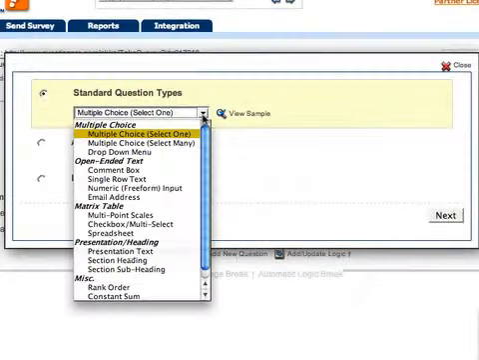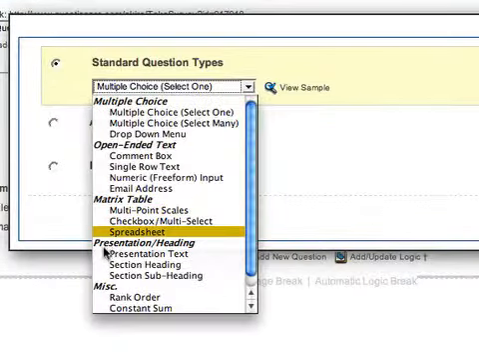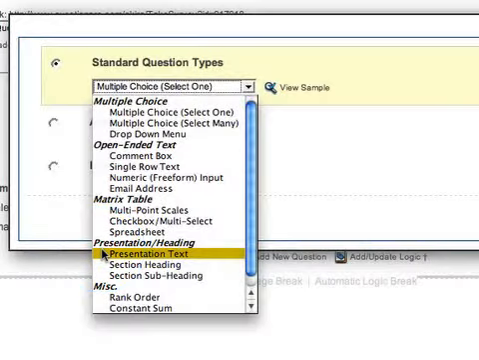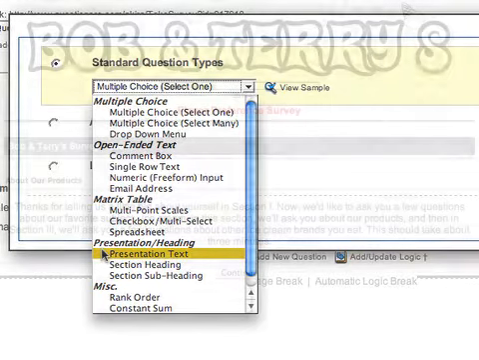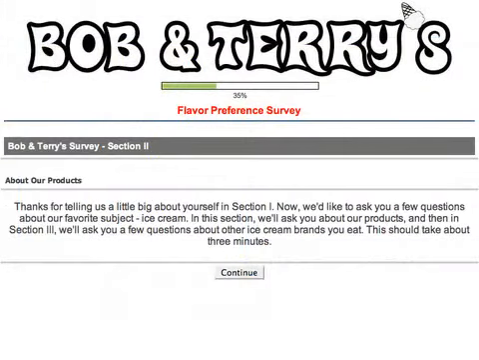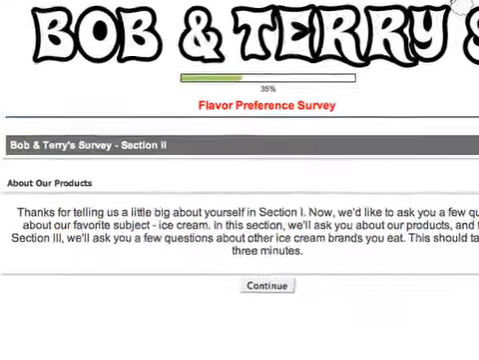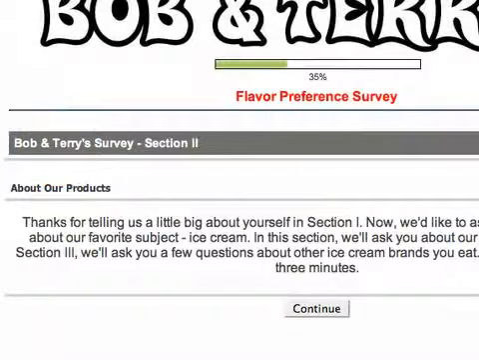The presentation and heading options are particularly useful for longer or multi-part surveys. By choosing the presentation text option, you can break up a series of questions to insert a page of text that you could use to explain something or preface what's to come in the survey. Section headers and subheadings can categorize your questions to give your survey added form and create a better user experience for your respondent.